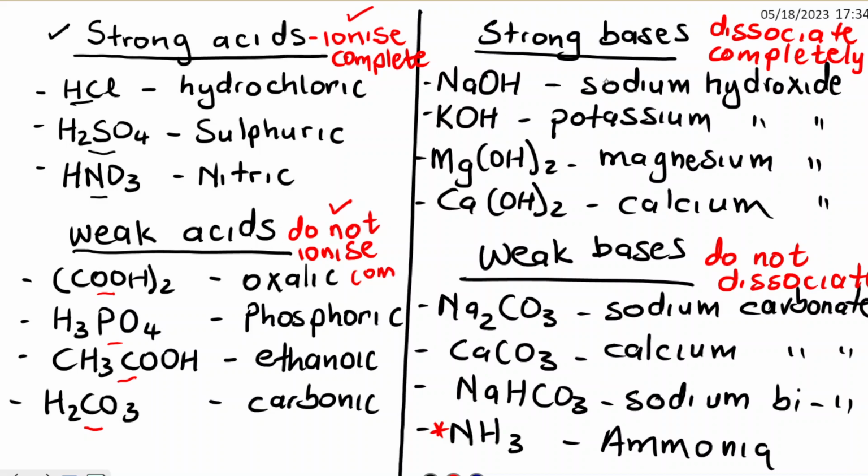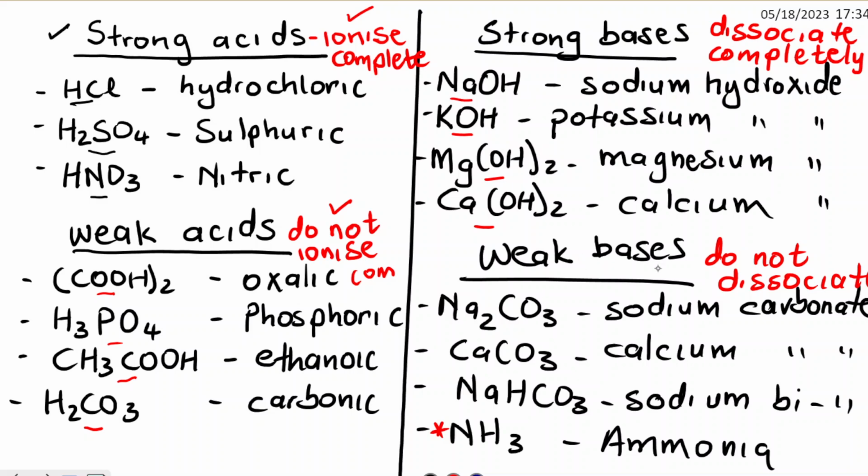Then you look at your strong bases. A strong base is a substance that dissociates completely in a solution. For example, you have sodium hydroxide, potassium hydroxide, magnesium hydroxide, calcium hydroxide. All of these are your strong bases, they dissociate completely in a solution.